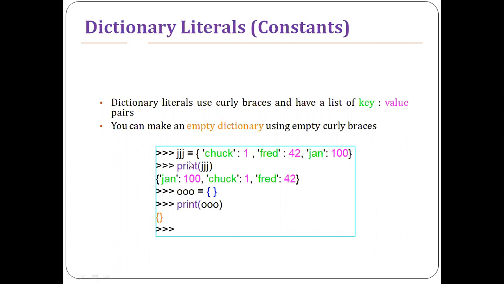Here is an example in which we are initializing the letters in the dictionary. G is the name of the dictionary, and I have three elements: Chuck with a value of 1, Fred with a value of 42, and John with a value of 100.